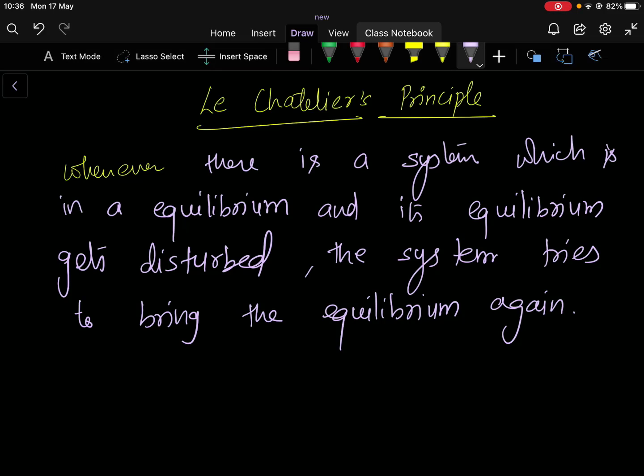So it's a very simple statement. Whenever there is a system which is in equilibrium earlier, and whenever the equilibrium is disturbed by any action performed over the system, which we're going to see when we take an example, the system tries to bring the equilibrium again.